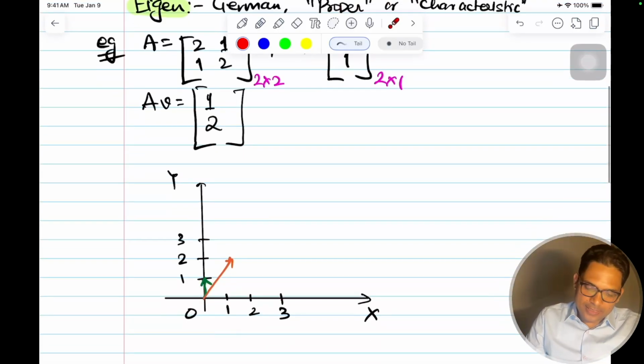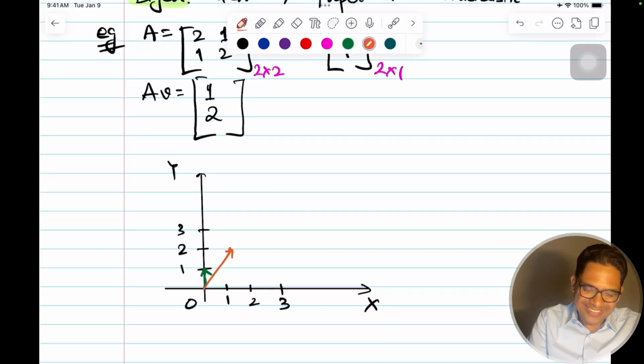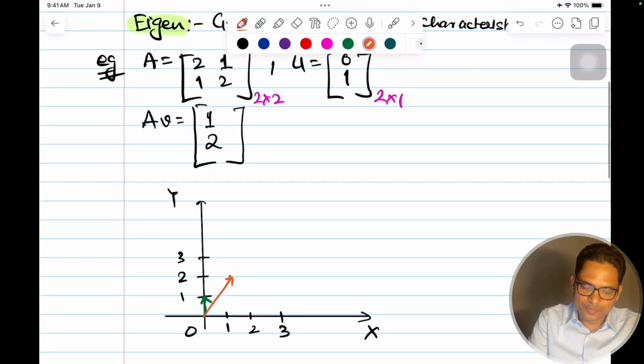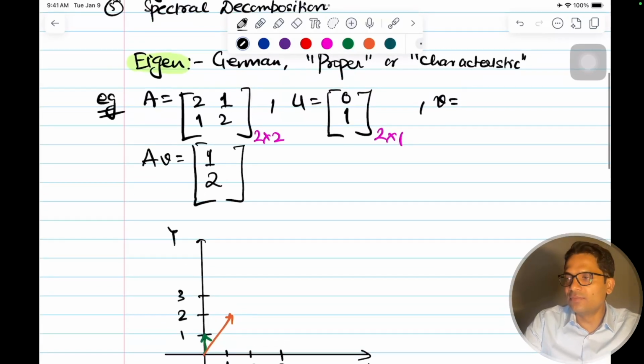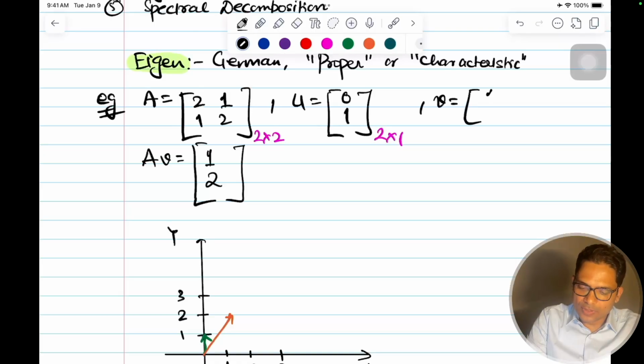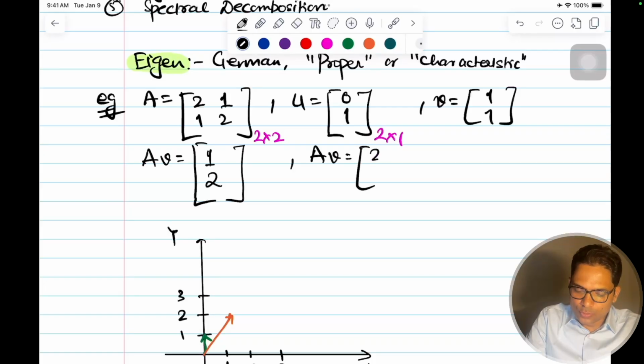Okay, and let's see another example quickly. So this is what is happening. Say, for example, I have another vector called v, and this v vector is just [1, 1]. Now if I do a matrix multiplication of A into v, that is [[2, 1], [1, 2]] into [1, 1], what will this be?